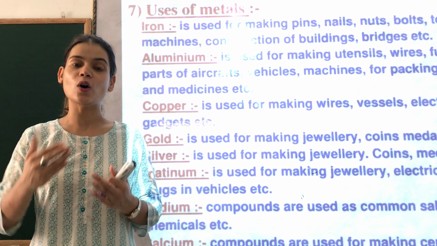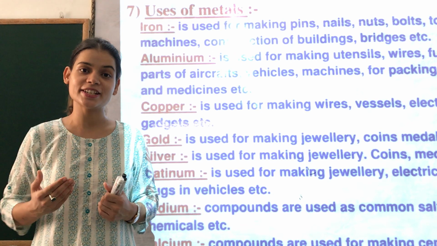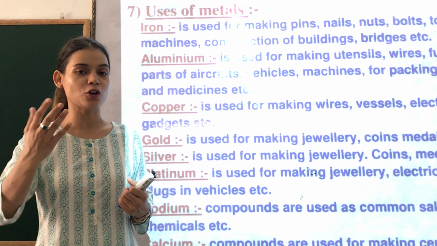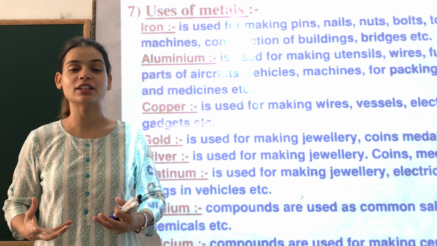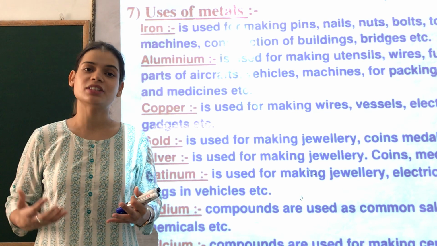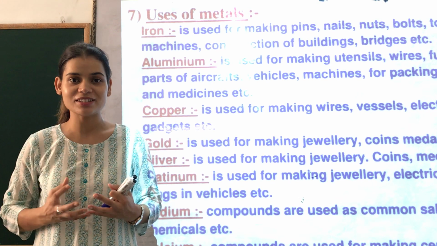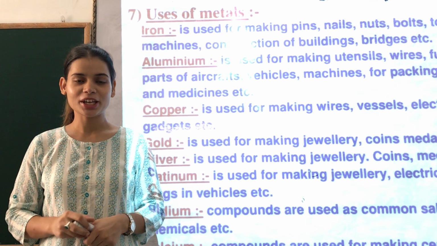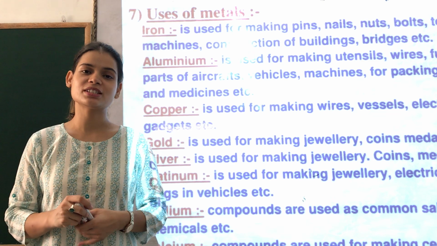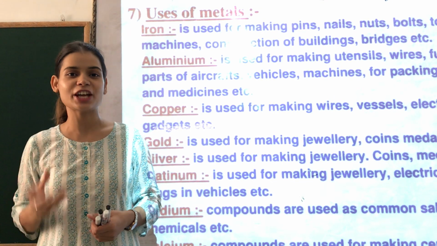That is the reason why all the copper wires, all the wires that you use in electrical appliances, are of metal. They are very strong. That's the reason why all the machineries like train and spacecraft, other machines, are made up of metals, because they are strong. So in today's class we are going to discuss the uses of metals and non-metals.